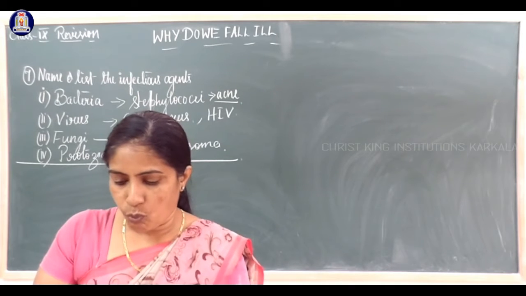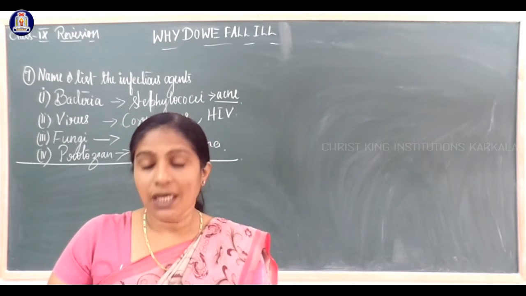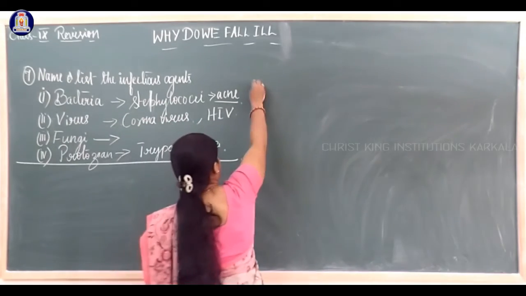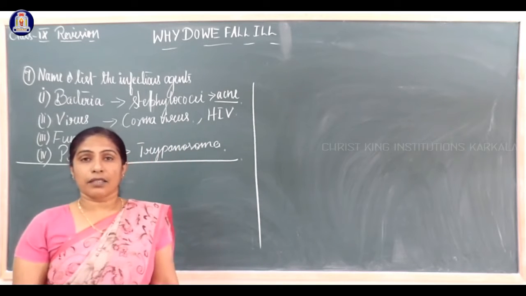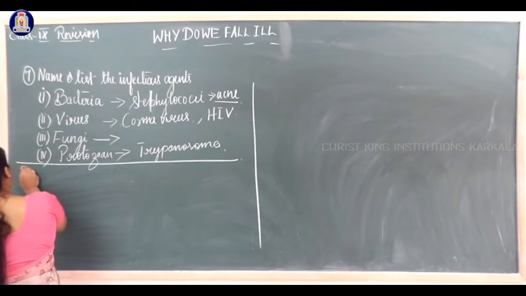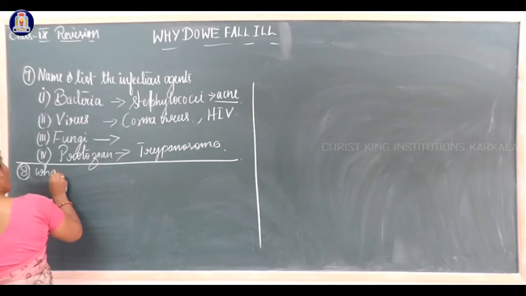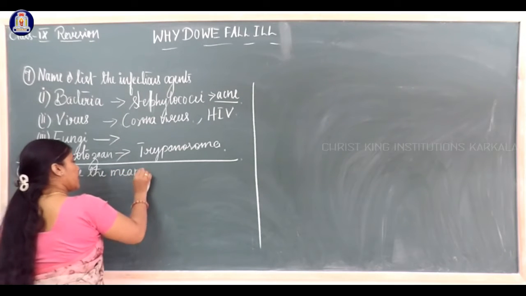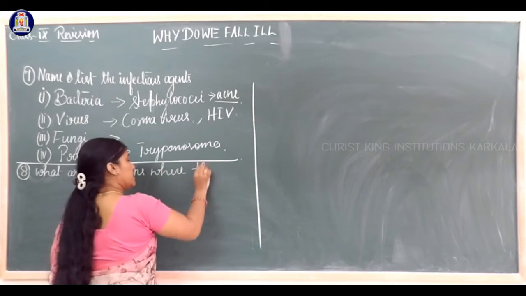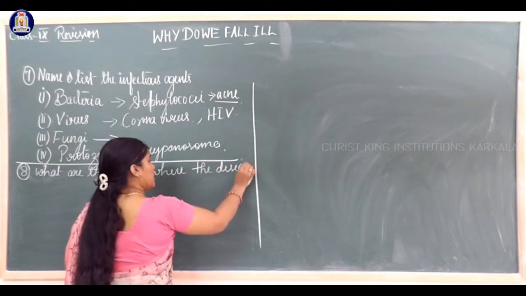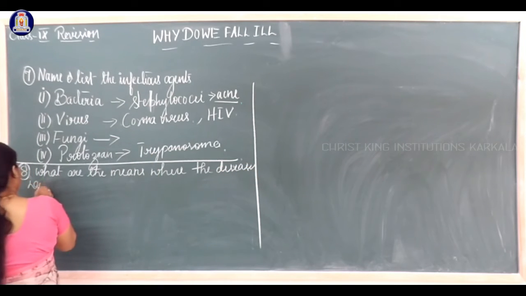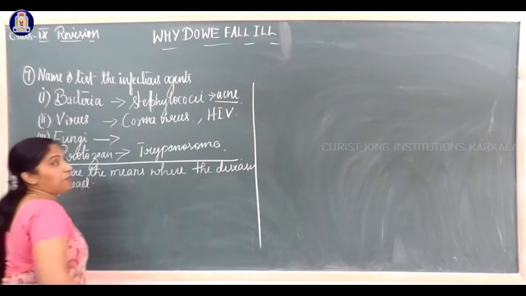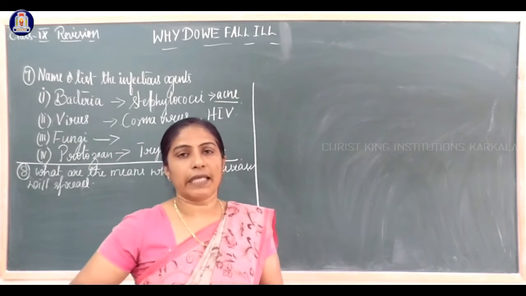Next question. What are the different means by which infectious diseases are spread? I write here the 8th question: what are the means where the diseases will spread? Which are the means from which we will get diseases?